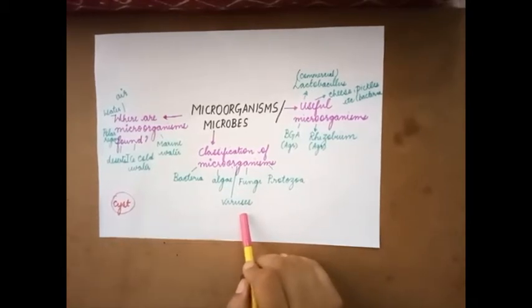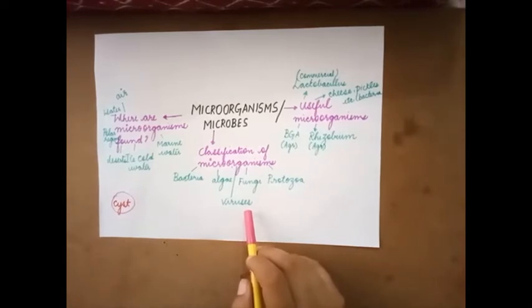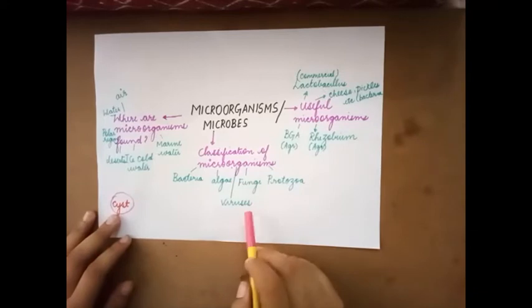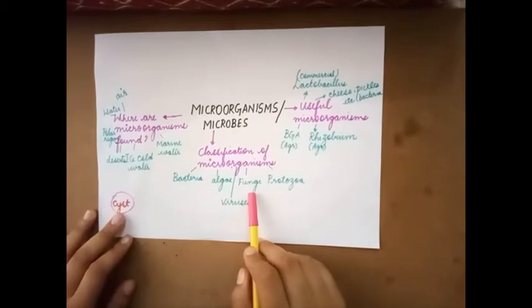Viruses are known as the link between living and non-living because they exhibit the characteristics of both living as well as non-living. Fungi, over here the example would be mushroom. These are a group of plant-like organisms, but they exhibit heterotrophic nutrition.